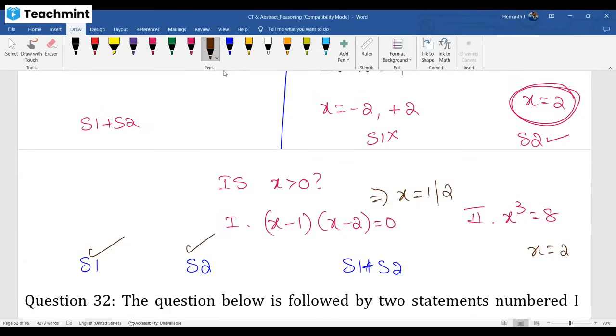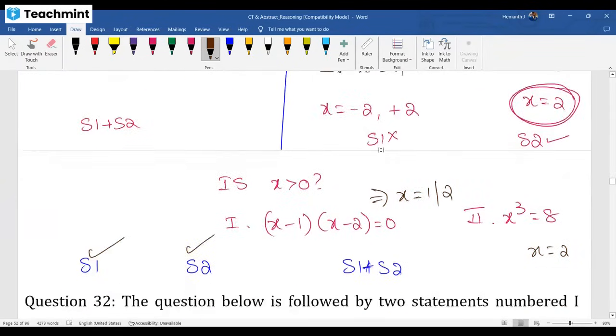Sir, why do both we have to try? Only if both are not possible do we go together. Keep this point in mind: 1 alone and 2 alone is a mandatory step to do. So for this question, what should be the answer?